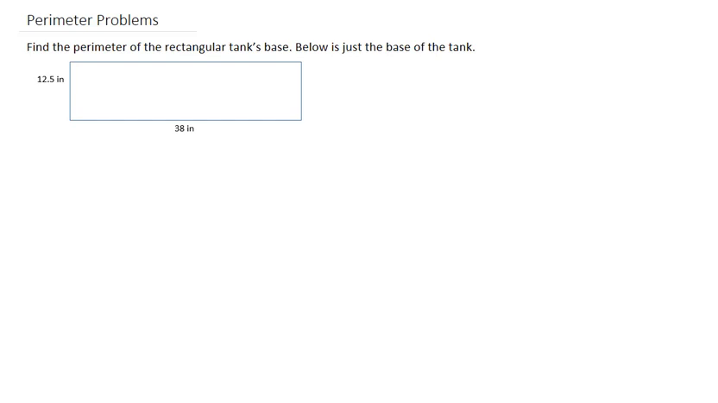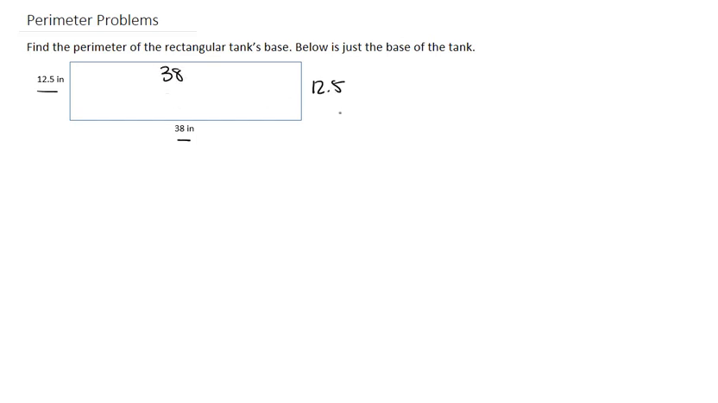Perimeter problems. Find the perimeter of the rectangular tank's base. Below is just the base of the tank. So here we have a base. We have 12.5 inches for the width, and then the length is 38 inches. So in order to find the perimeter, we're just going to have to add up all the sides.